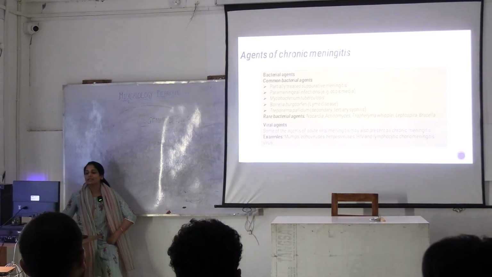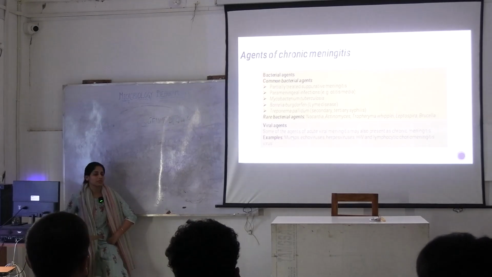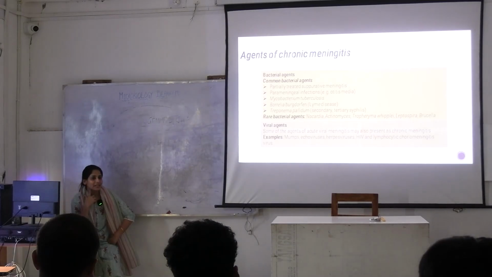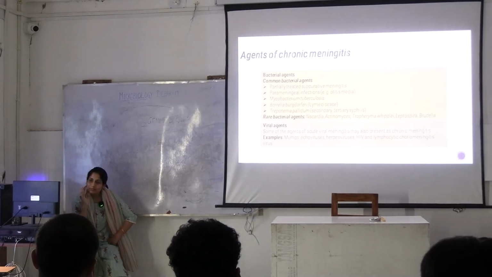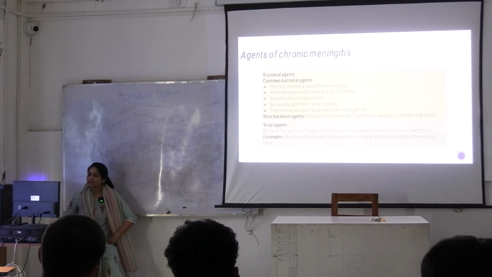Then there are certain viral agents we are discussing. Mumps. The significant presentation of mumps, what is that? It infects your parotid gland. So whenever there is mumps in the picture, you think about parotitis, and this parotitis can lead to chronic meningitis.